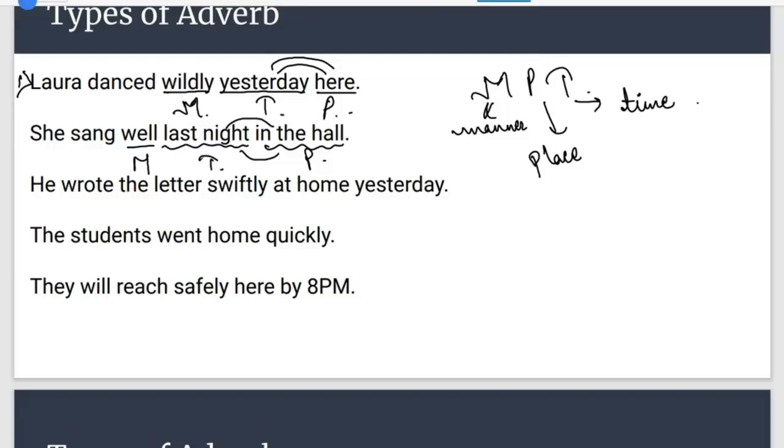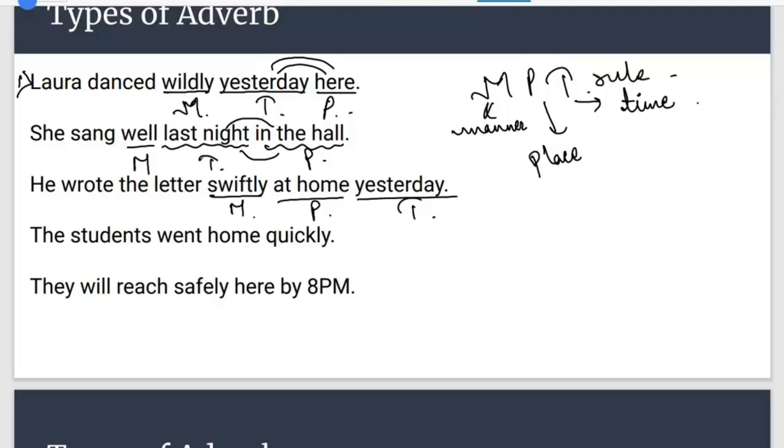Let's talk about sentence number 3. He wrote the letter swiftly at home yesterday. Just do the correction if required. Very good, Tilak. This sentence is correct. There is no error in it. Swiftly is basically adverb of manner, at home is adverb of place, and yesterday is adverb of time. So it has been arranged in MPT rule only, so there is no error in this. This rule is actually known as MPT rule.